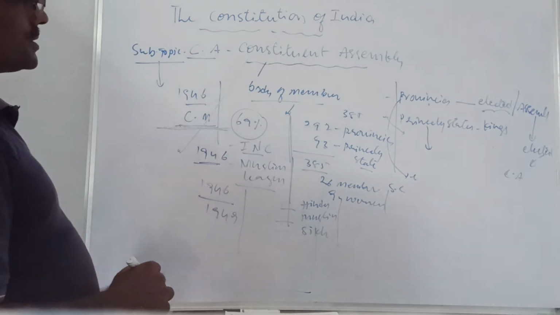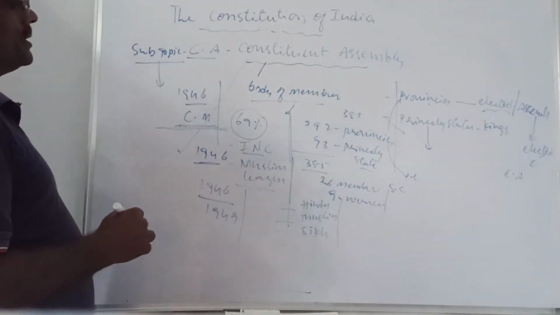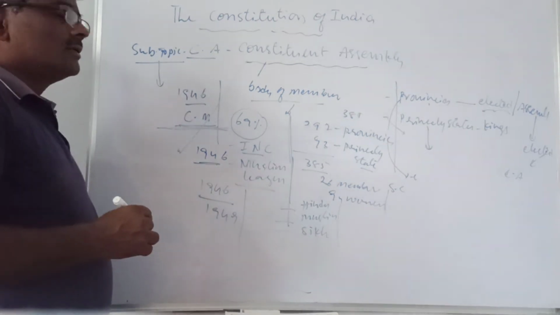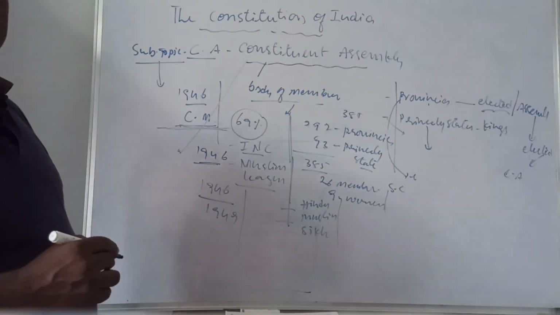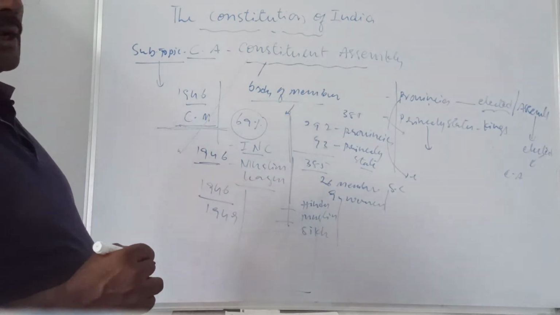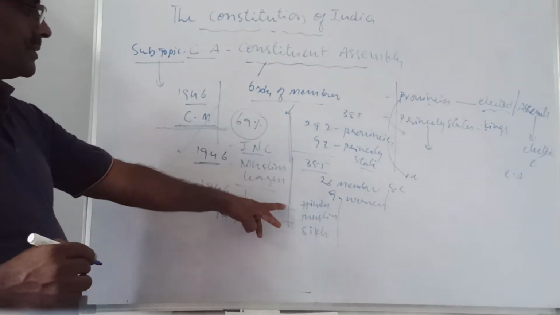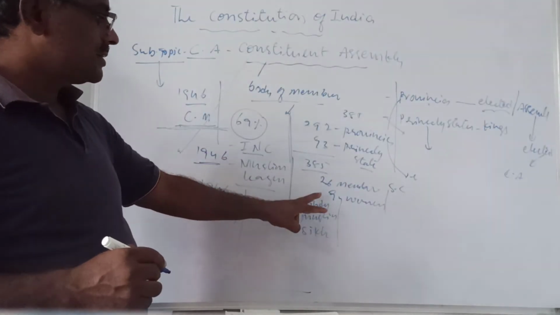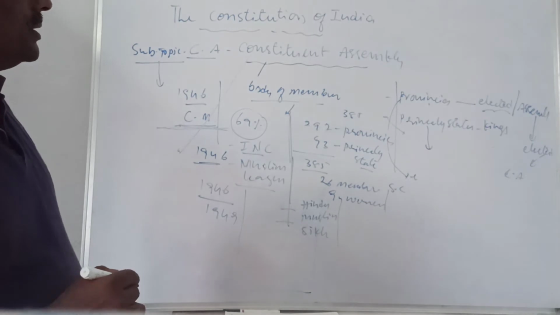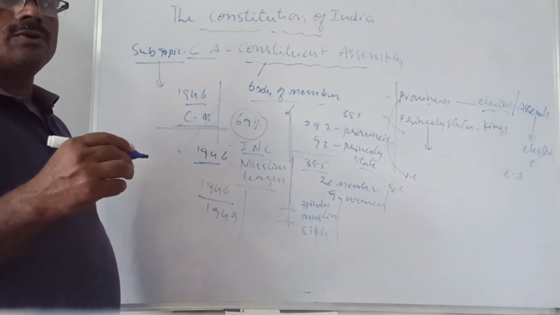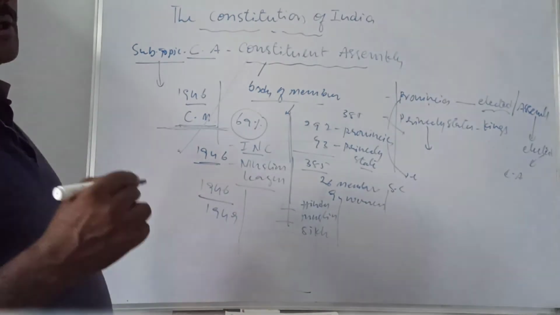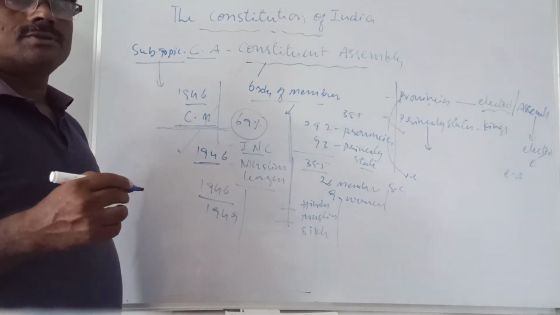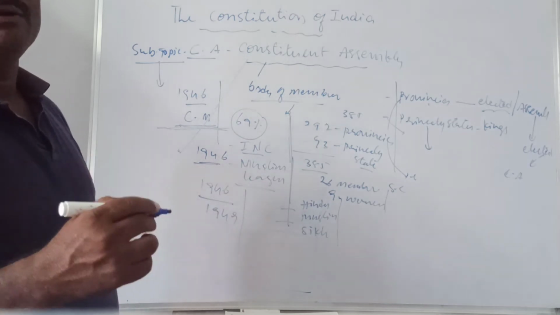CA, Constituent Assembly, meant for preparing the constitution, a body of 385 members. All of them were indirectly elected or nominated, not directly elected. Representation was given to Hindus, Muslims and Sikhs. There were even 26 SC members and 9 women members. So, equal priority based on their ratio or share. From all the regions, from all the communities, from all the places, members are there in the Constituent Assembly.